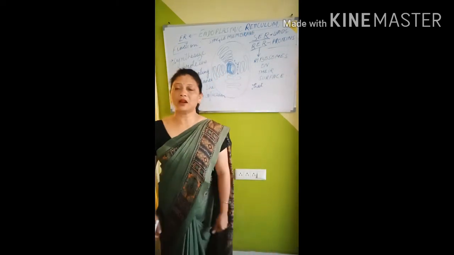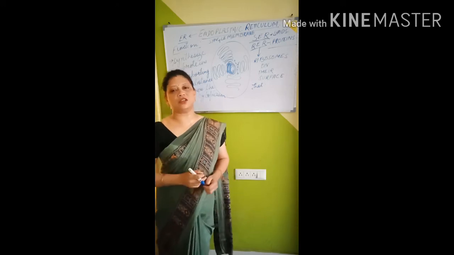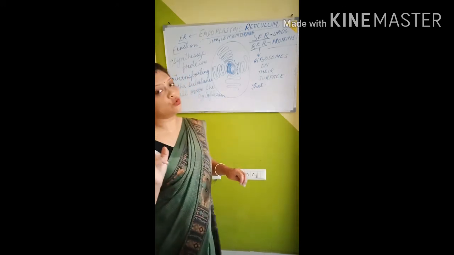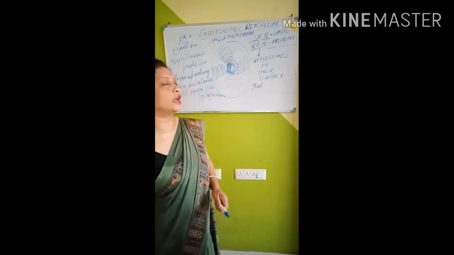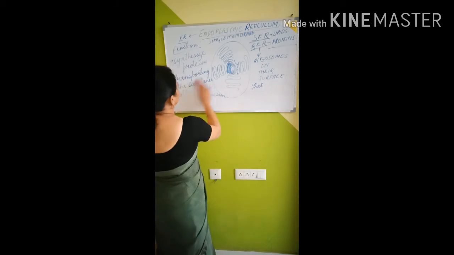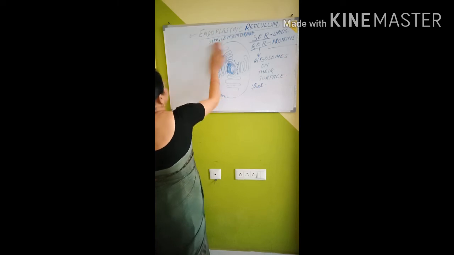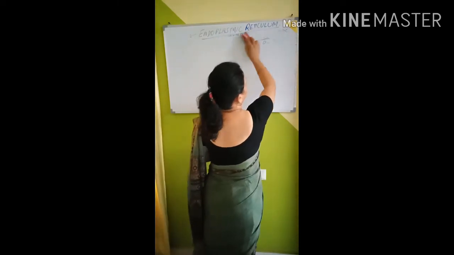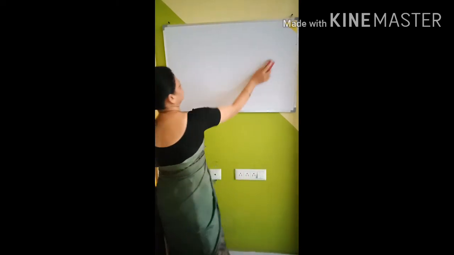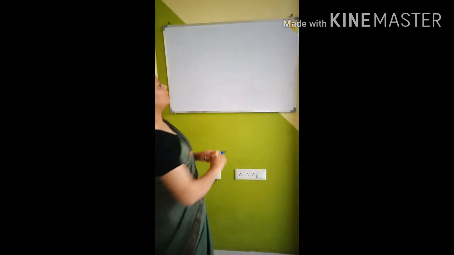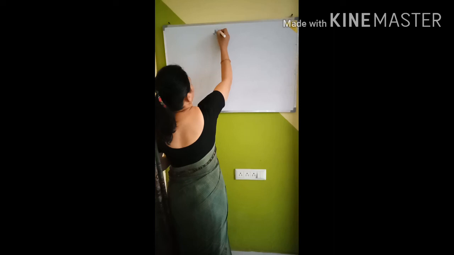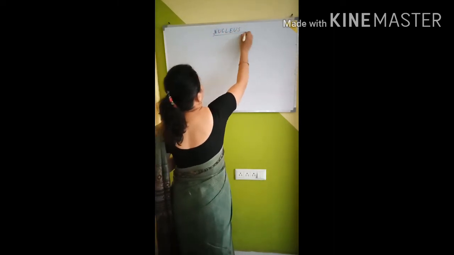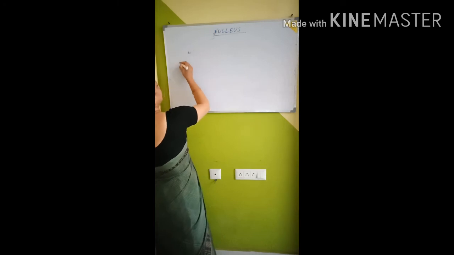Understand? Now, in the previous video, I told you about the nucleus, children. I forgot to tell you one thing, that the nucleus is made up of 4 parts. I told you, no? The nucleus is made up of 4 parts. What are they?